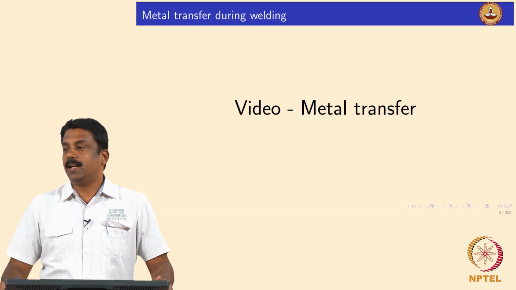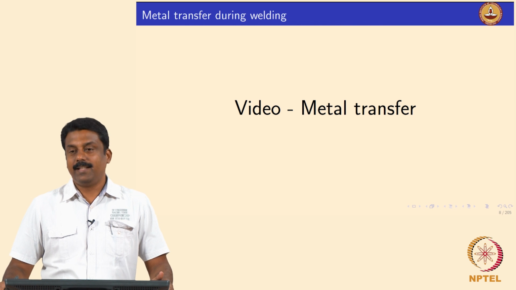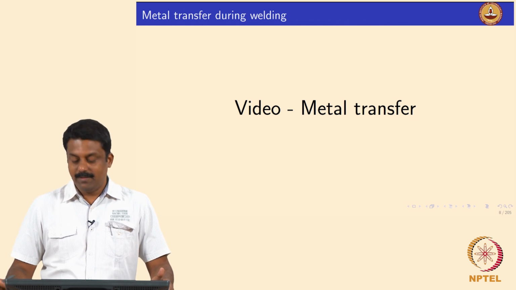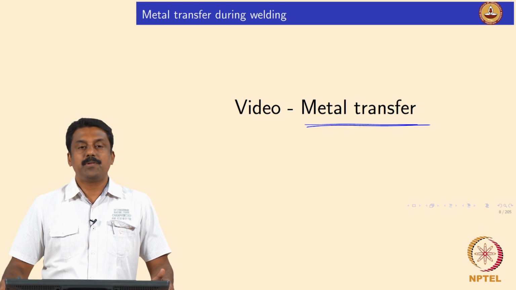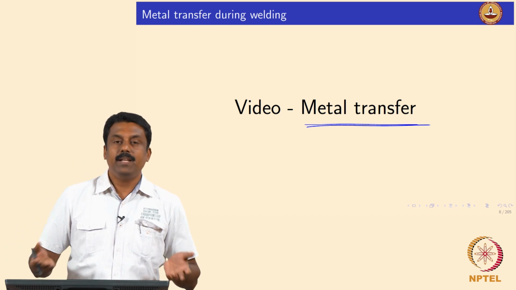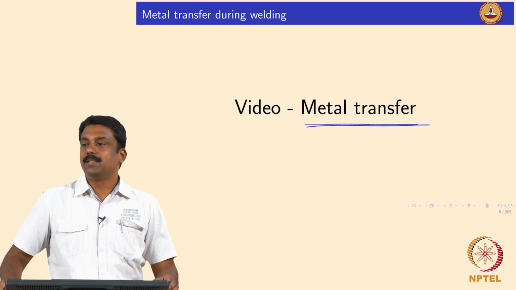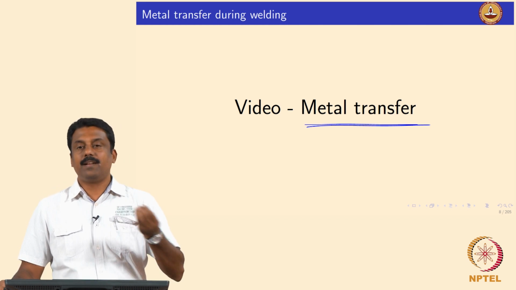So, we will move on to the other interesting physics in consumable welding process, which is metal transfer. I showed you a video in earlier classes. In GMAW you melt and the droplet is getting transferred to the workpiece. How does the droplet get detached and then transferred to the workpiece?